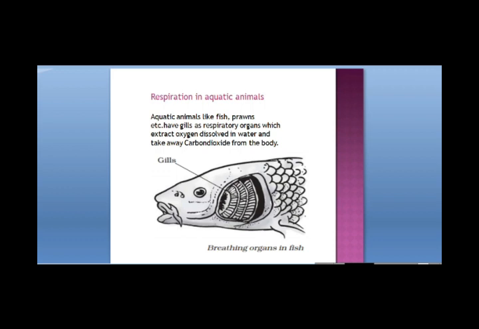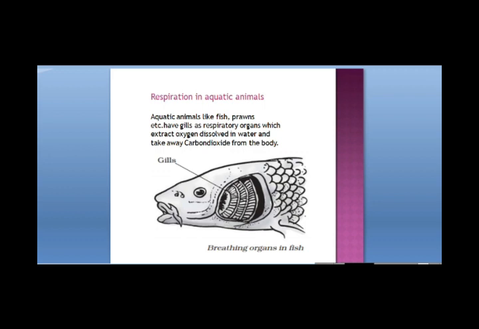Although there is a lot of oxygen in the air around it, a fish does not have lungs to utilize the oxygen. It cannot take the oxygen from the air by breathing and respiration. Fish has gills. It can take only that oxygen which is dissolved in the water. That is why it dies when it is taken out of the water. So this is how respiration takes place in the case of the aquatic animals.